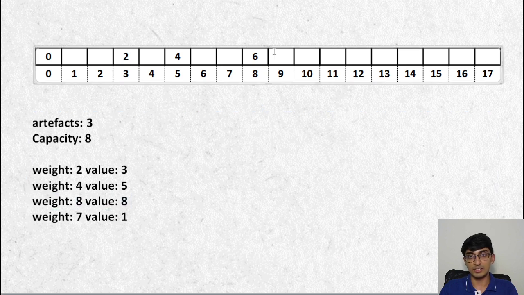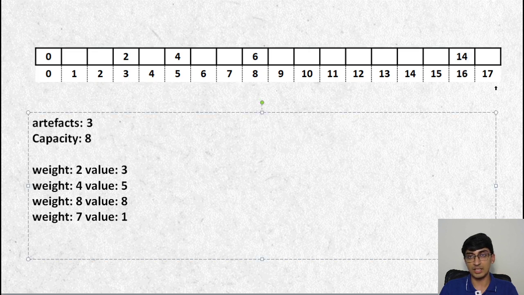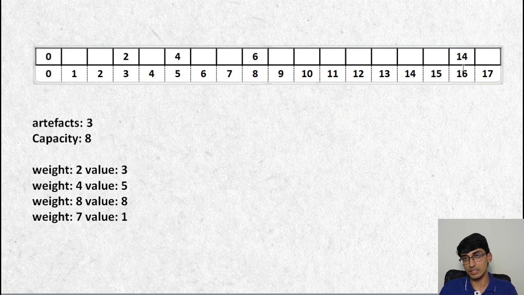When we come to 17, we check 9, nothing doing. When we come to 16, we check 6 and we say, oh, it is possible to reach 16, but what you will require is 6 plus 8, which becomes 14. And so to reach 16, what we require is 14 kilo weight. Our capacity is 8, so we'll end up ignoring this one, but yes, it is possible to reach it using 14 kilo weight. Okay, keep going back.